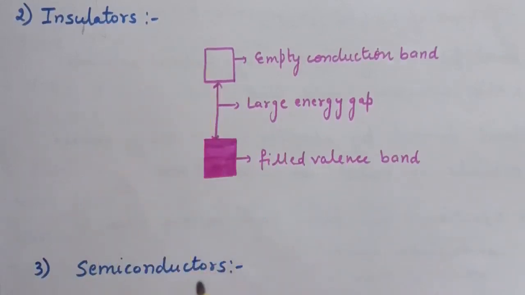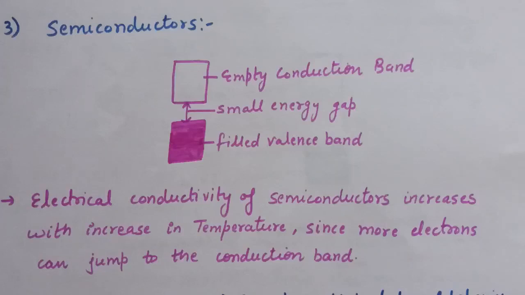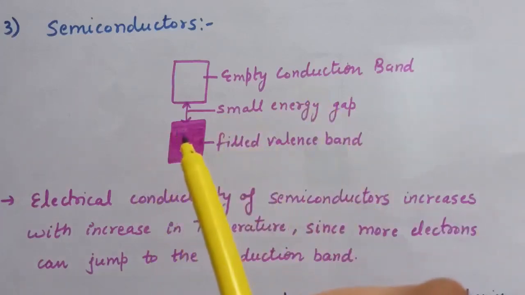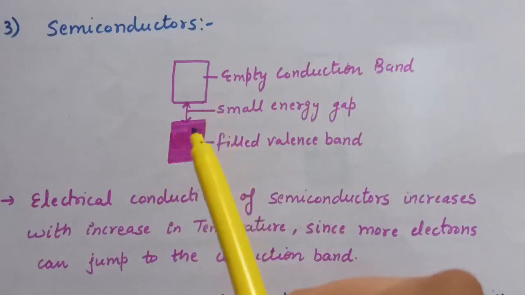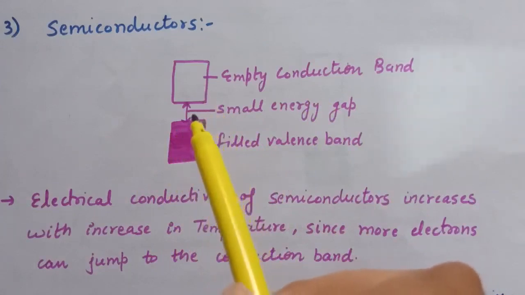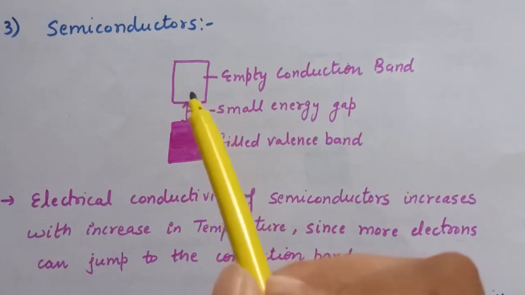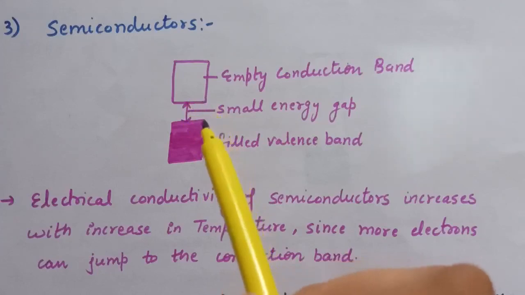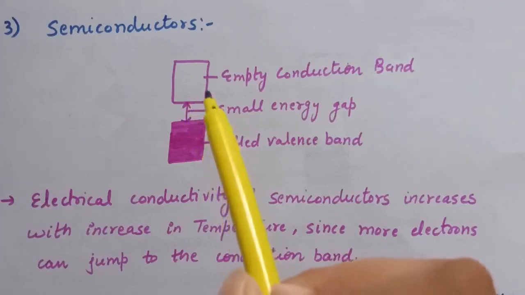Third case is semiconductors. If the gap between the valence band and the conduction band is small, that is, some electrons may jump from valence band to conduction band on applying electrical field. Hence, the substance shows some conductivity and it acts as a semiconductor.